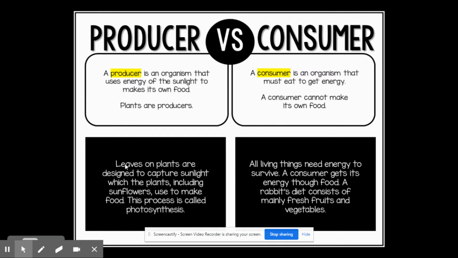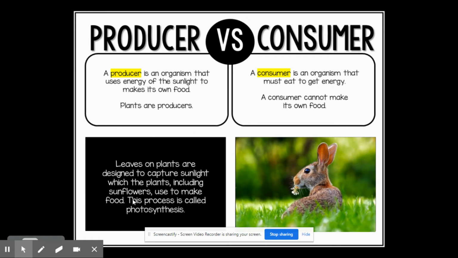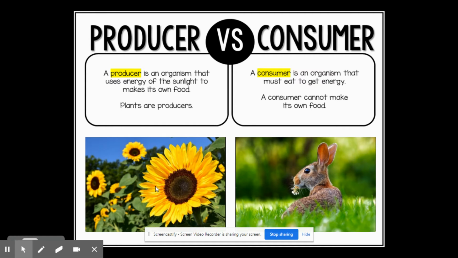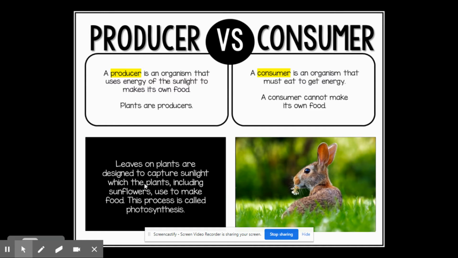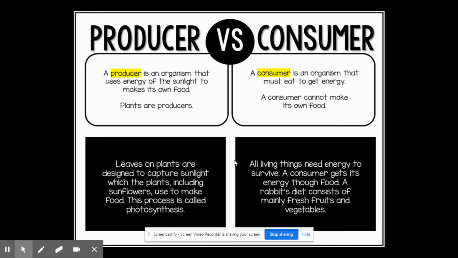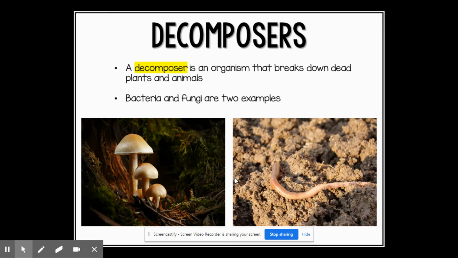Leaves on plants are designed to capture sunlight, which the plants, including sunflowers, are using to make food. So in this picture, that is what is going on. That sunflower is using photosynthesis to produce its own food. All living things need energy to survive. A consumer is getting their energy through food. So in that picture, the rabbit is consuming food or getting its energy from fruits and vegetables.